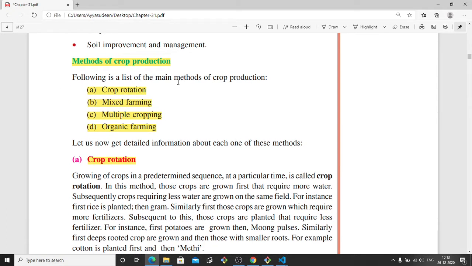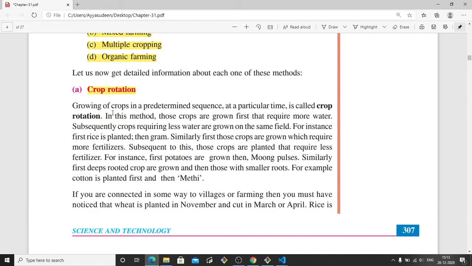First method is called crop rotation, second one is called mixed farming, third one is mixed cropping, and fourth one is organic farming. What is crop rotation? Crop rotation is nothing but the crops are grown in a predetermined sequence at a particular time. This is what is called crop rotation.